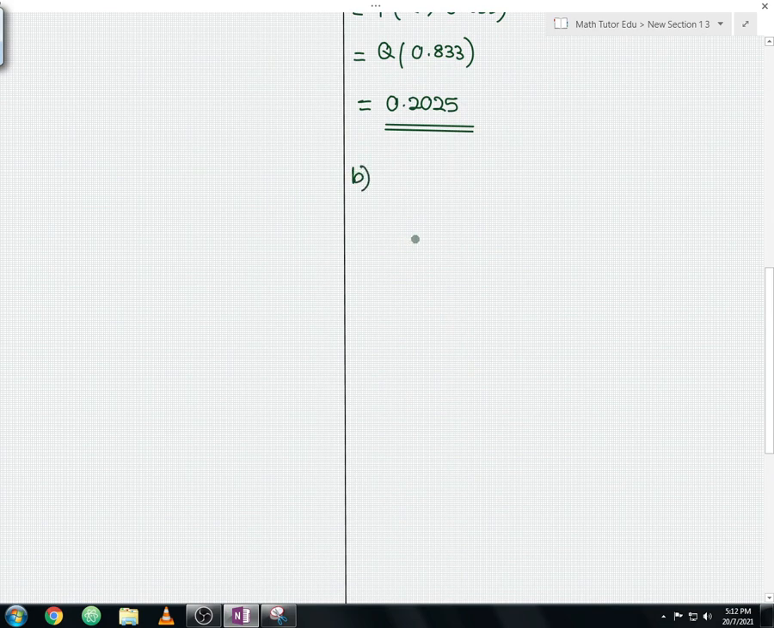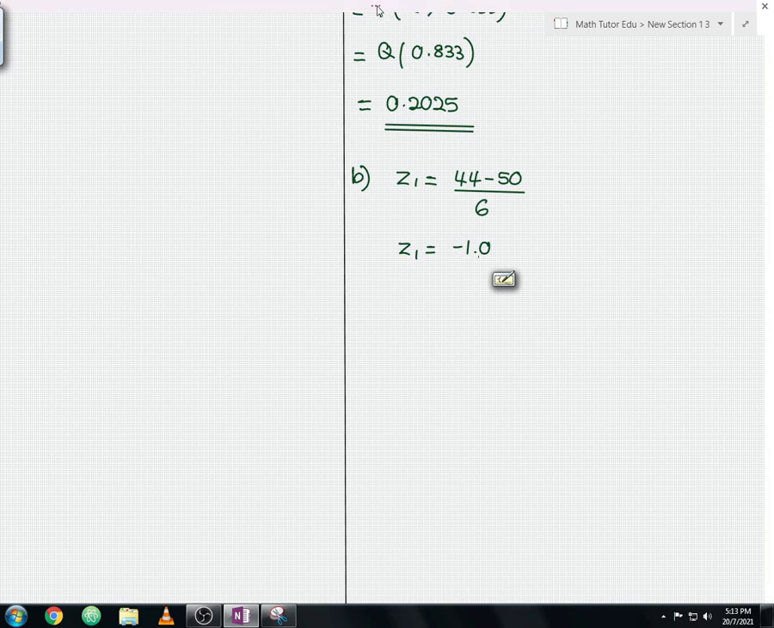Let us calculate our first z value. From here, z1 is equal to 44 minus 50, and then you divide by 6. Let me underline the fraction. You calculate this, you should get your z1 value equal to negative 1, or you can write negative 1.0. So this is your first z value.